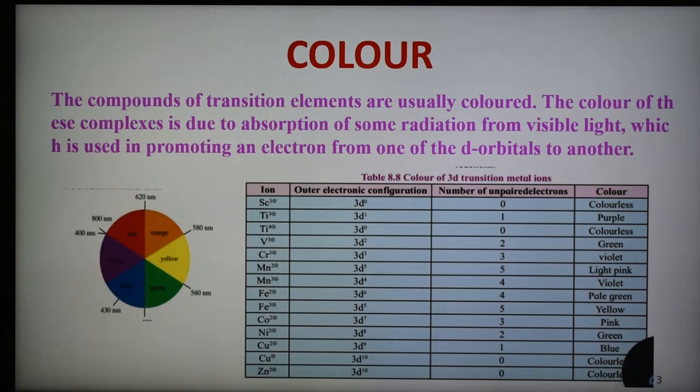For example, a hydrated cupric compound absorbs radiation corresponding to red light, and the transmitted color is greenish blue, which is the complementary color to red. Therefore cupric compounds, that is copper compounds, have a greenish blue color.